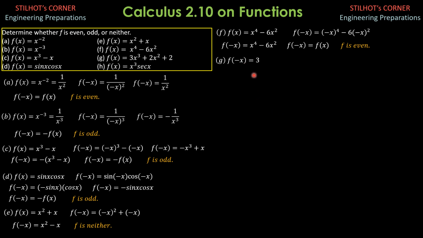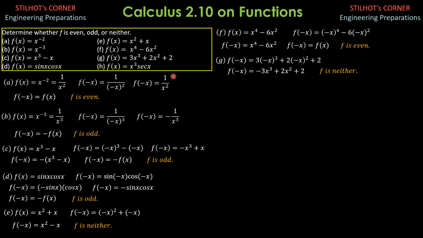Then G, f of negative x is 3 times negative x cubed plus 2 times quantity negative x squared plus 2. So this becomes negative 3x cubed plus 2x squared plus 2. So it changes, but f of negative x is neither f of x nor negative of f of x, therefore it is neither.